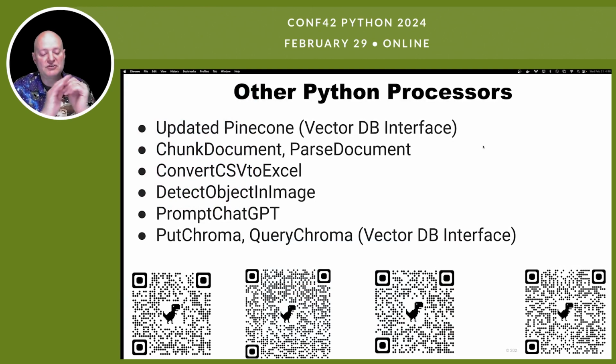Now there's a bunch that come pre-packaged in Apache NiFi 2.0. I've tweaked a couple of these based on some of my needs. But there's ones for Pinecone to do queries and to store your data. There's a great one for chunking up documents to make them small enough to fit in the vectors right. There's a parse document one.